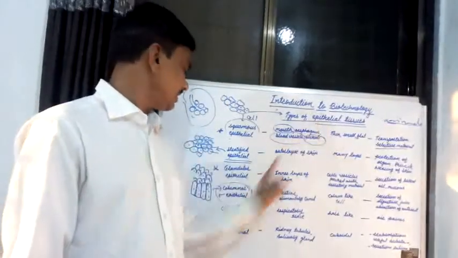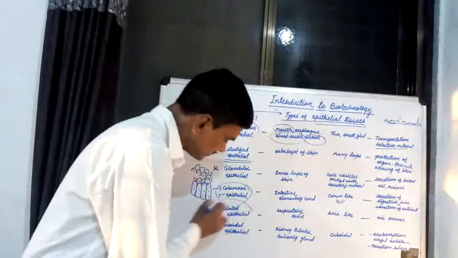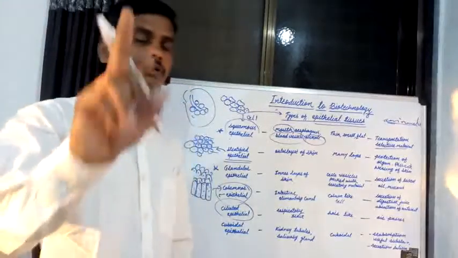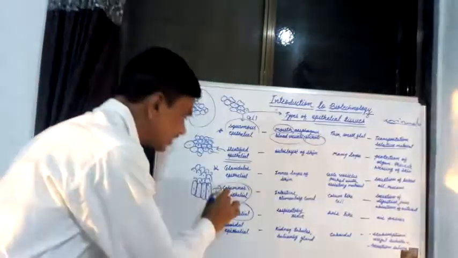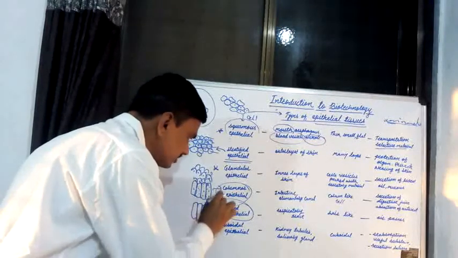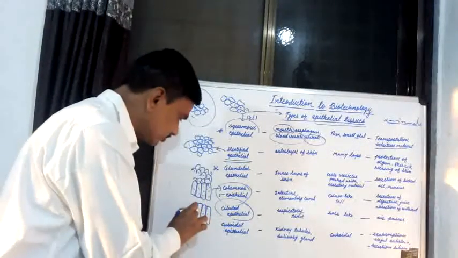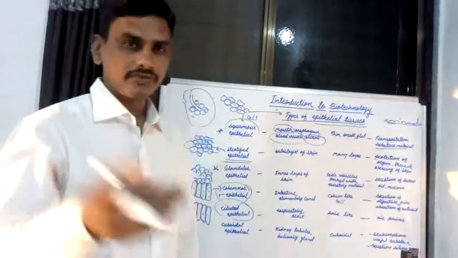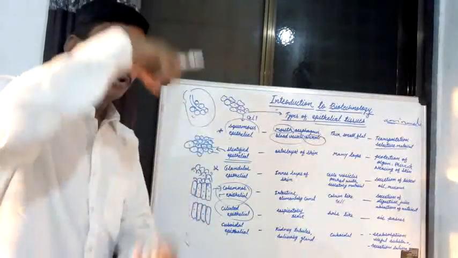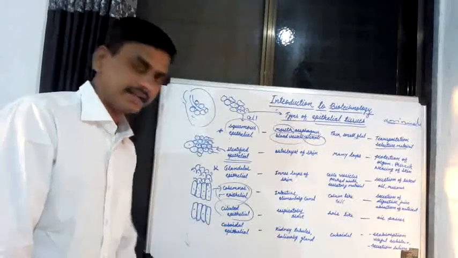The next type of epithelial tissue is known as ciliated epithelial tissue. If you see the structure of ciliated epithelial tissue, it is similar to columnar epithelial tissue. The cells in ciliated epithelial tissues are living cells with a single nucleus and various cell organelles, compactly arranged and elongated. What is the difference between columnar and ciliated epithelial tissues?